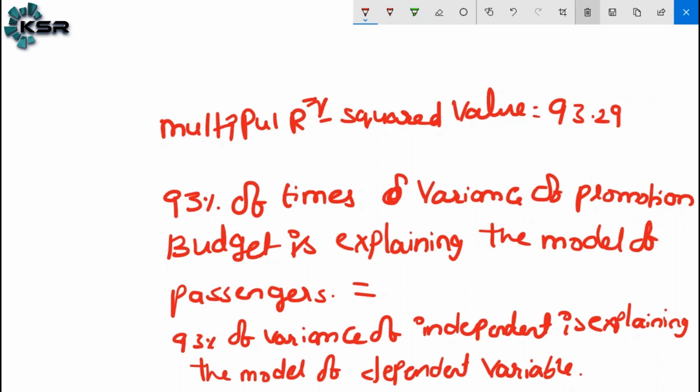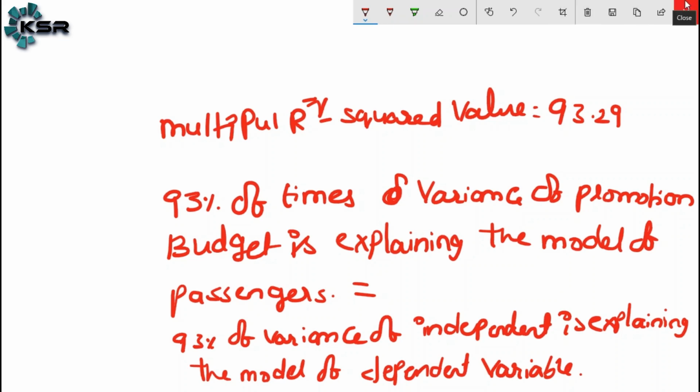That is the meaning of variance of the independent variable explaining the model of the dependent variable. That means simply 93%. This is a statistical measure. 93% of the time your model is properly predicting the dependent variable.